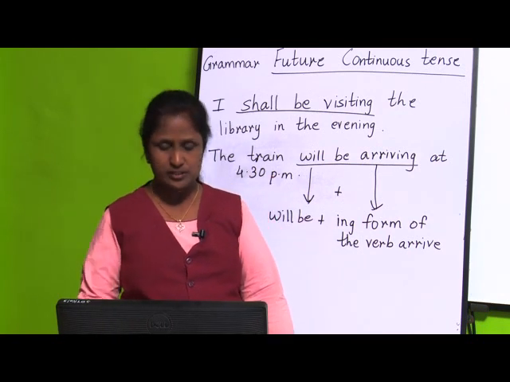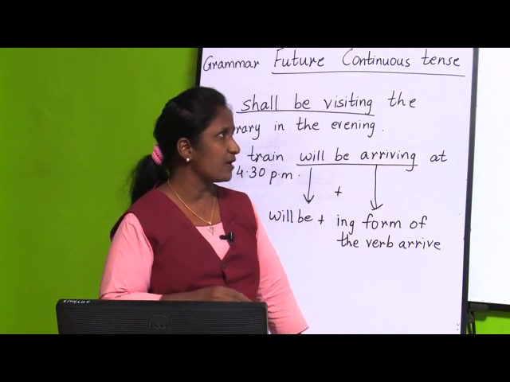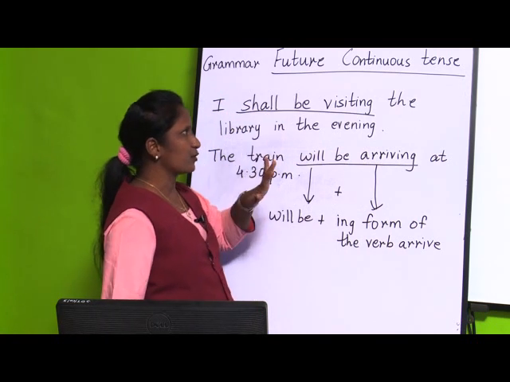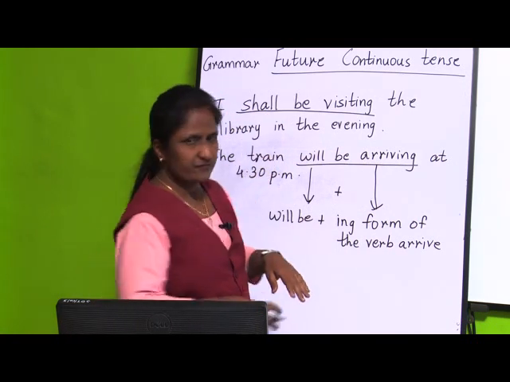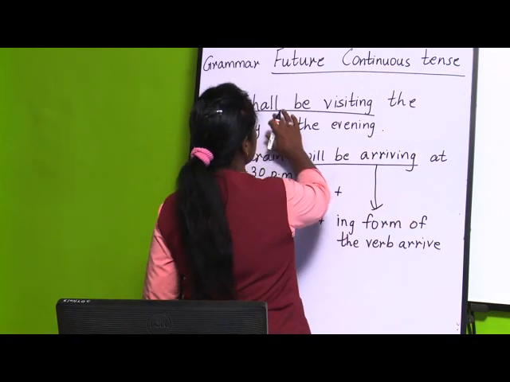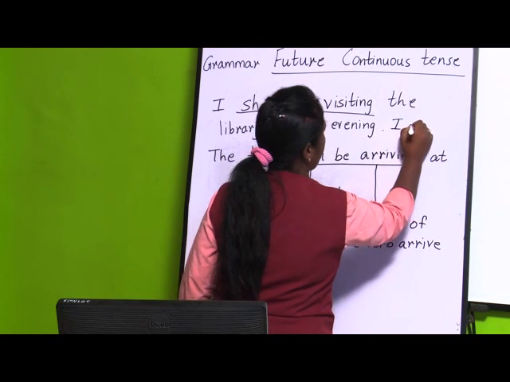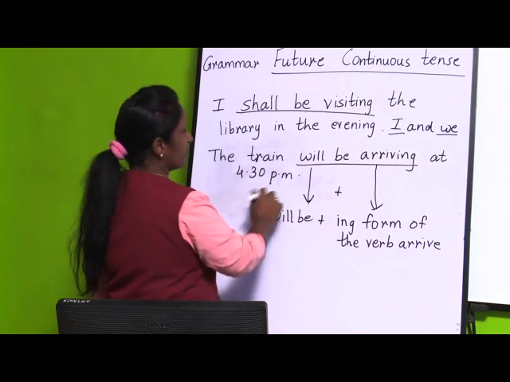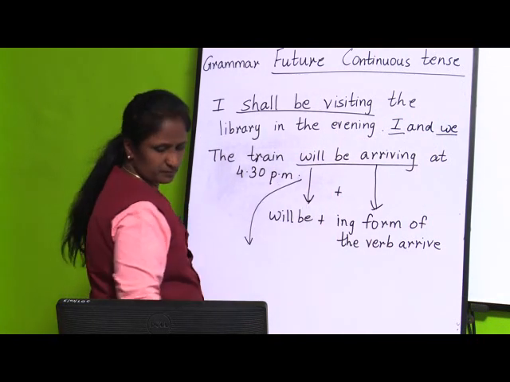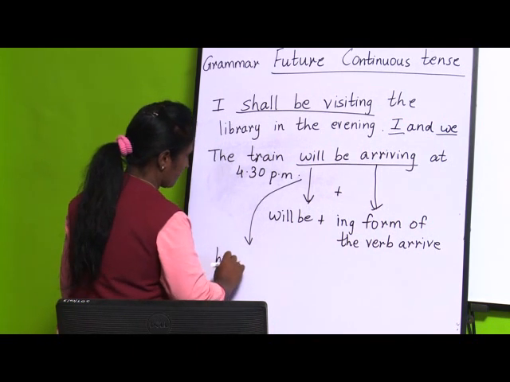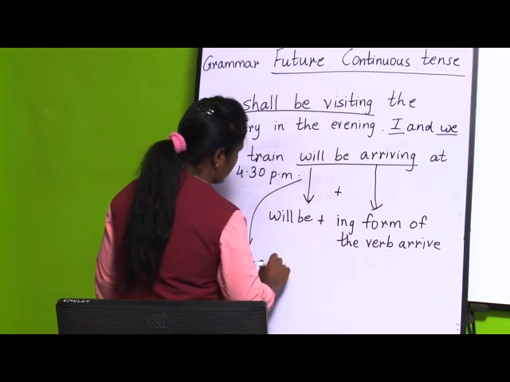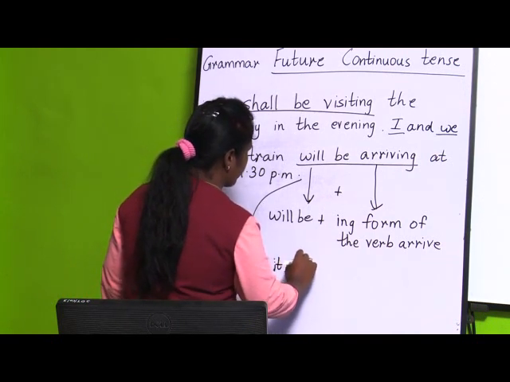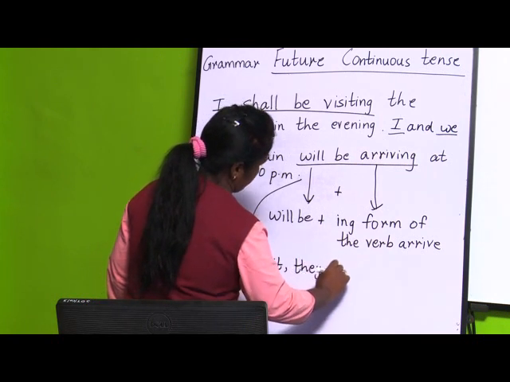And just now I told you children that generally we use the word shall only with the pronouns I and we. And we use will be with the other pronouns, that is he, she, it, then they or you.